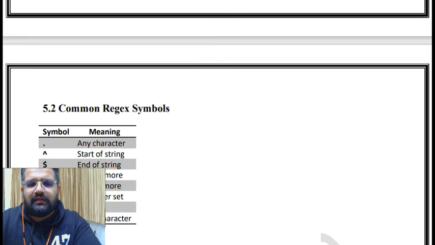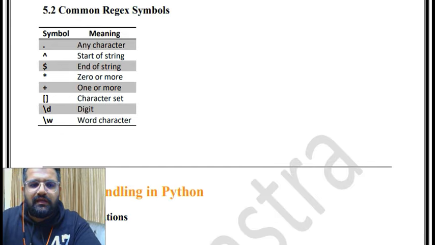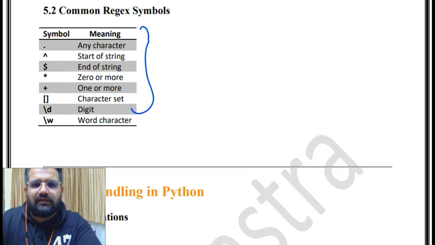Then common regex symbols. The symbols are these: dot for any character, caret for start of string, asterisk for 0 or more, plus for 1 or more. Then rectangular brackets are a character set. Then slash d is digit, slash w is word character. All of these are very important common regex symbols. Have a look at them 1-2 times and then you will be able to remember it. Okay, very important.